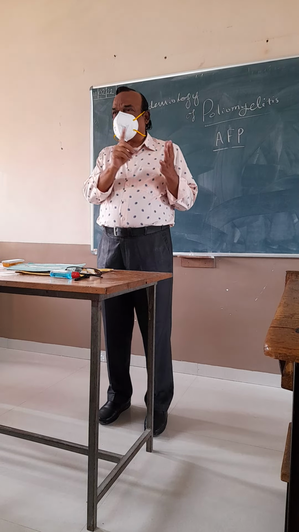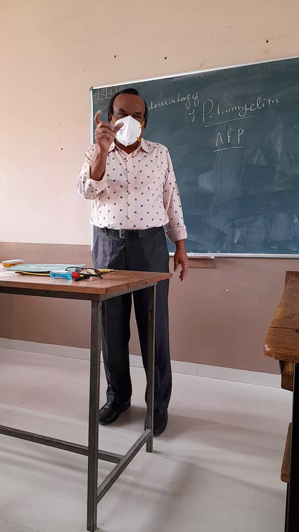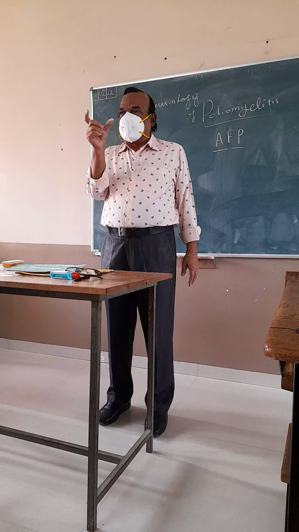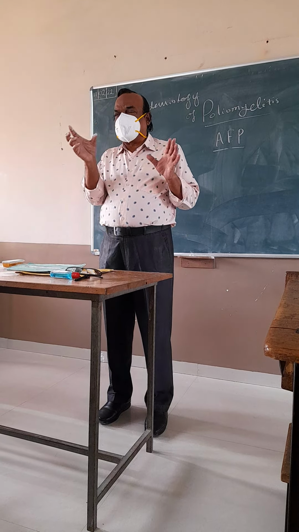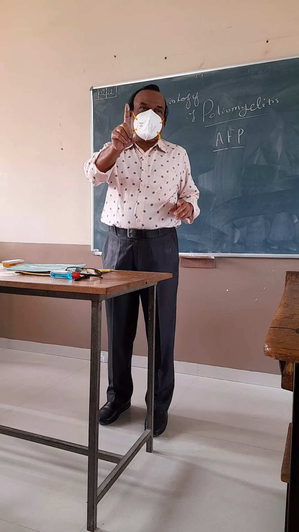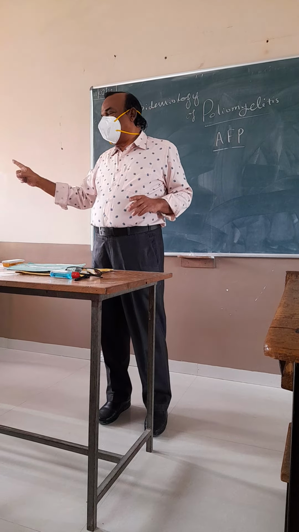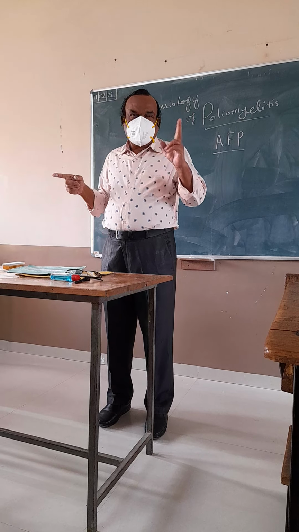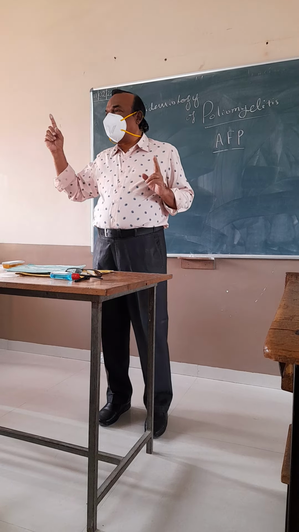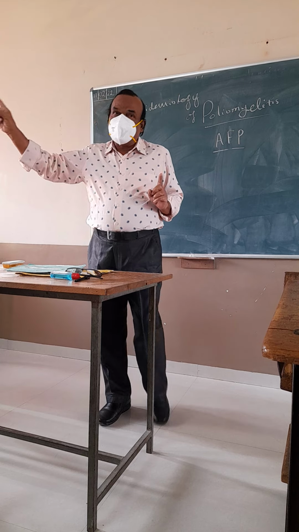So up to the age of 5 years, poliomyelitis is more commonly seen. Regarding sex, this disease is more commonly seen in males as compared to females. The ratio is 3 to 1: 3 male children to 1 female child.